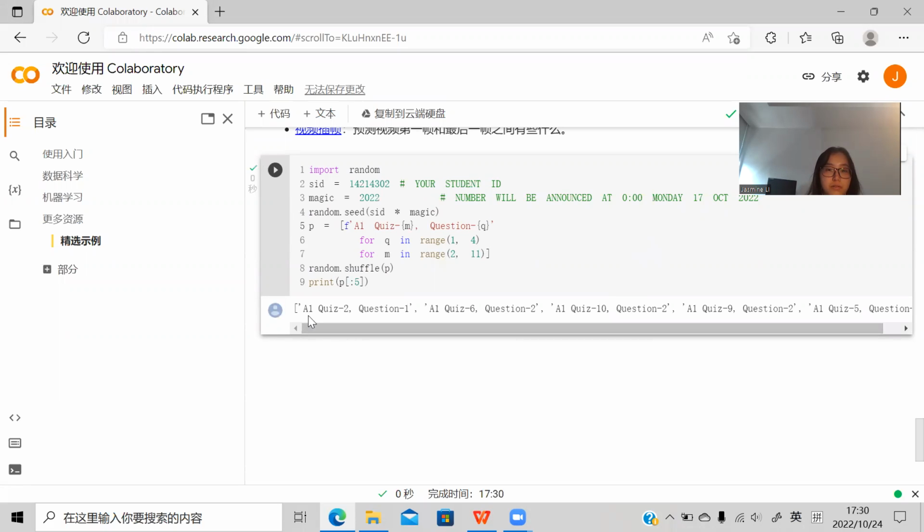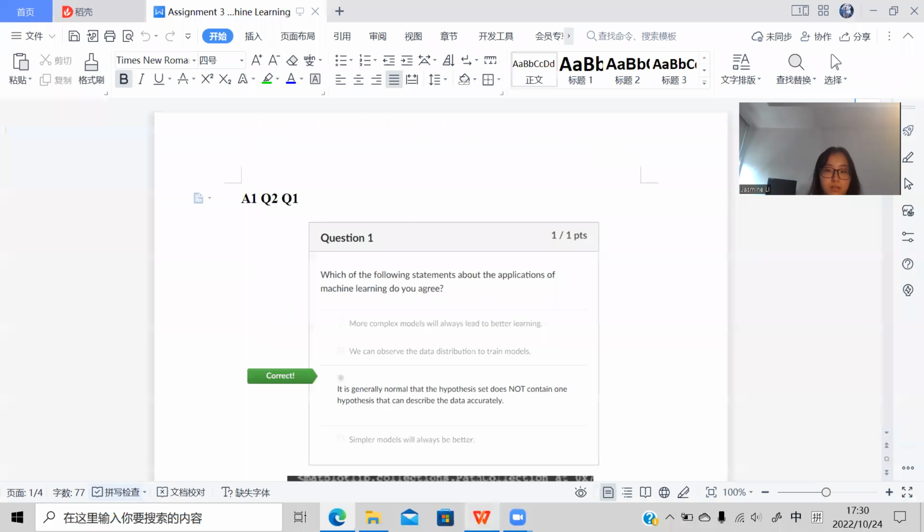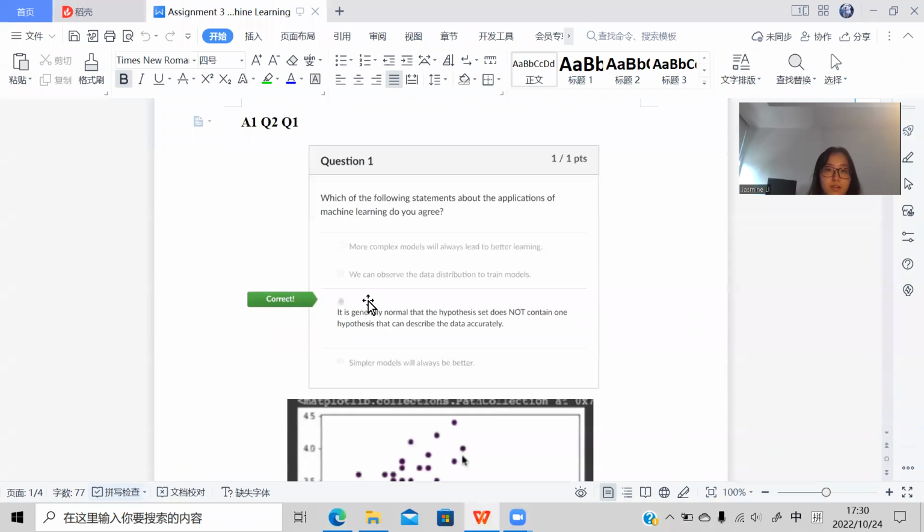Okay, so I choose the A1 quiz 2, question 1, A1 quiz 6, question 2, and the A1 quiz 5, question 1. Let's go to the questions. So the first question, which of the following statements about the applications of machine learning do you agree?